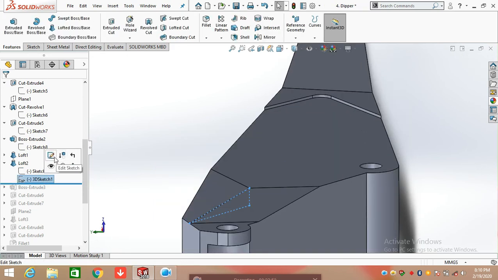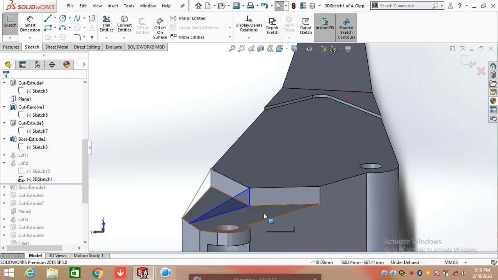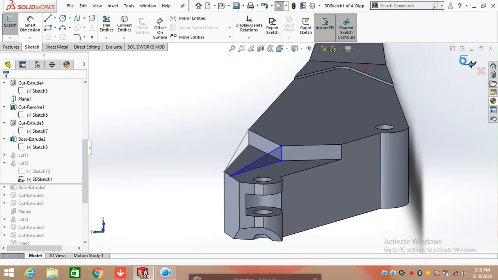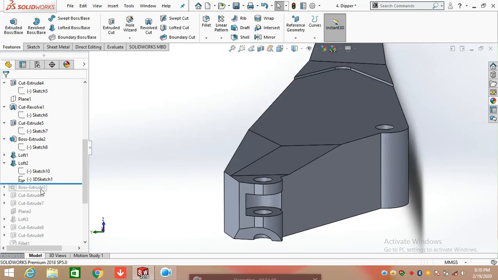And for creating this one sketch, as I discussed, simply you can click on the face and select convert entities and make this face into a sketch. After that, click on feature and select loft base and select first profile and second profile and loft base.